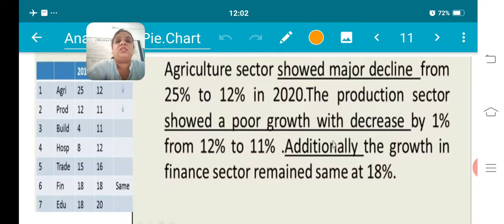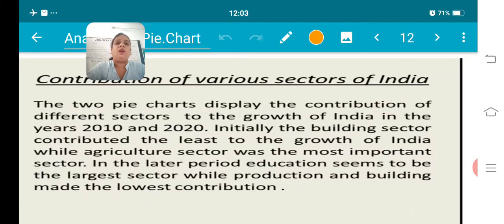So these criteria we have to keep in mind always: whatever is increasing, whatever is decreasing, and what is at constant growth. You have to mention these things in your paragraph. Like this you can give a very beautiful description of whatever chart is given to you. So that's what we have done here.